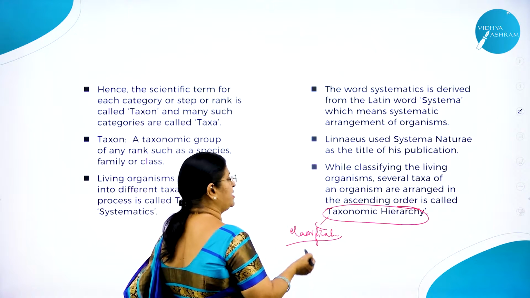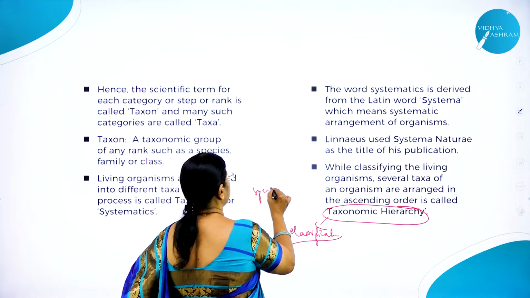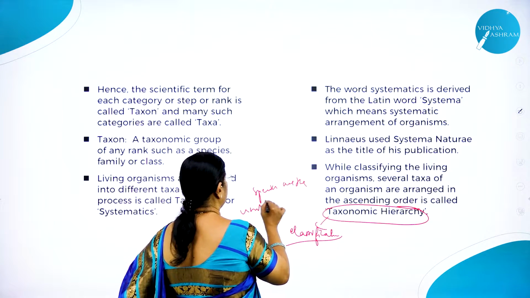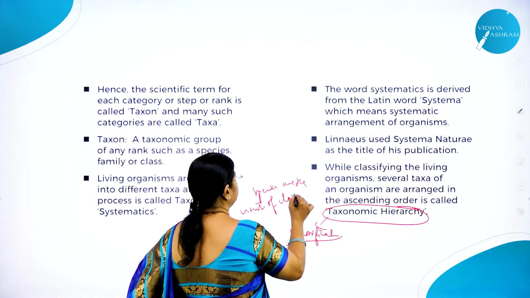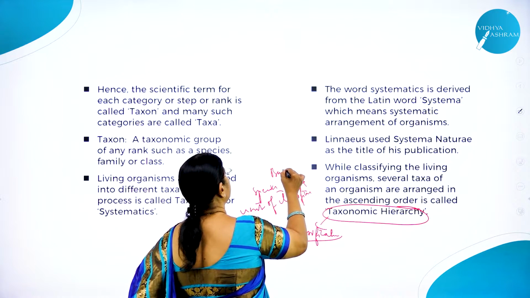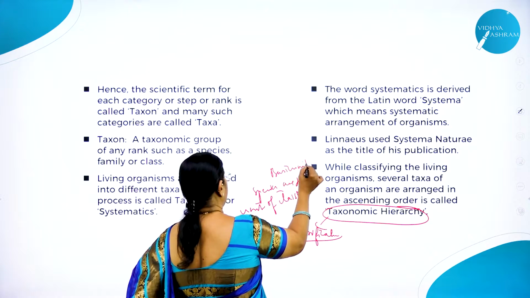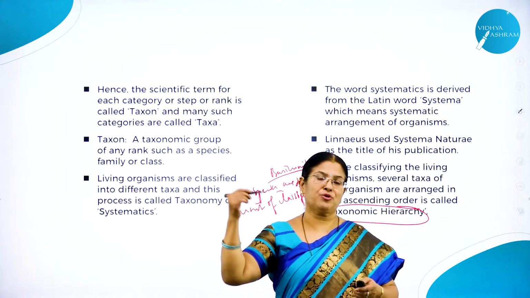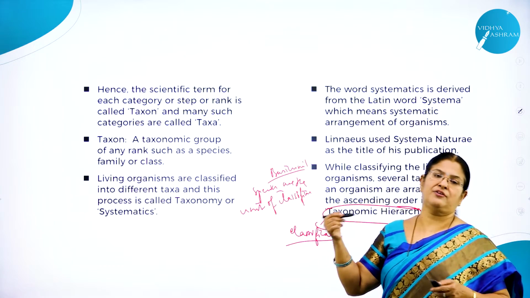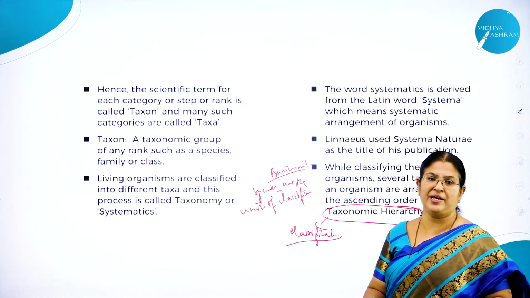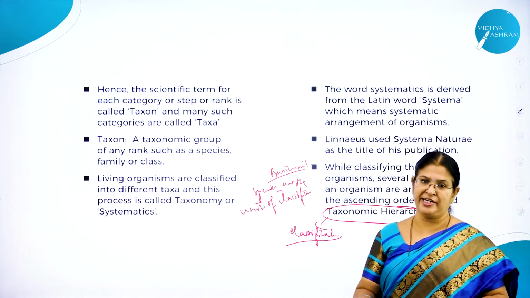Hierarchy means actually species are taken into, species are the basic units of classification. Without species can we classify? Without man can we group him into a different genus, different order, different class, different family, different phylum, different kingdom?